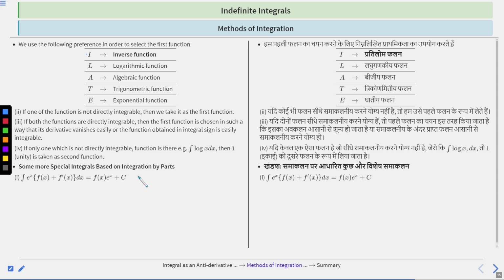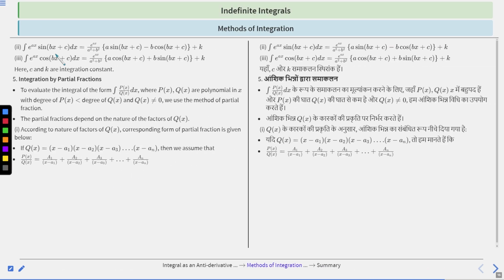Next, integration of e to the power ax sine bx plus c dx is equal to e to the power ax upon a square plus b square into a sine bx plus c minus b cos bx plus c, plus k. Next, integration of e to the power ax cos bx plus c dx is equal to e to the power ax upon a square plus b square into a cos bx plus c plus b sine bx plus c, plus k. Here c and k are integration constants. You have to remember these formulas.